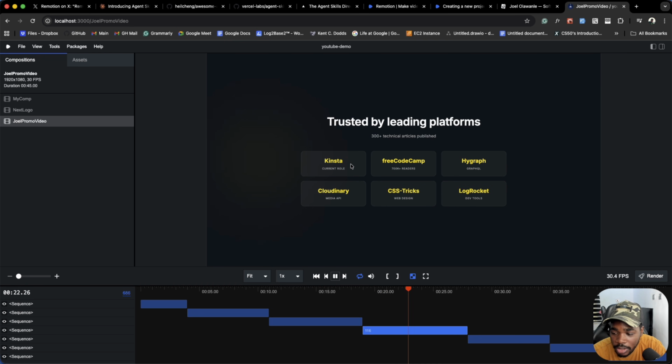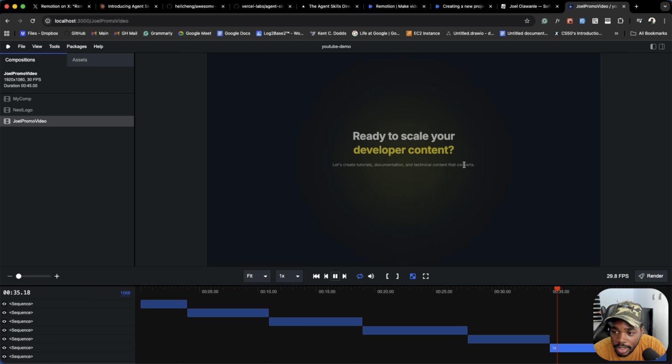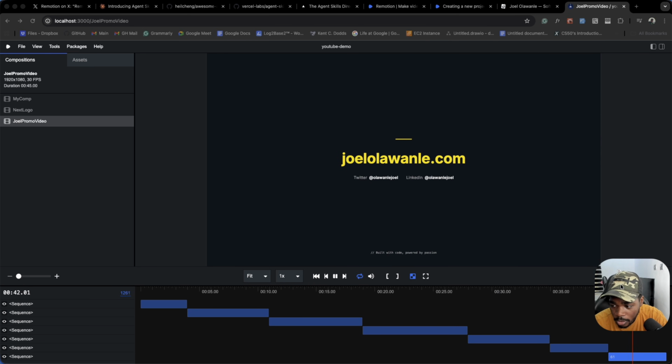It got all of this context from the code, which really makes sense. FreeCodeCamp, community leader, the various things I've done for the open source community, and I think there's a closing CTA, drawlawonly.com, which is really nice.